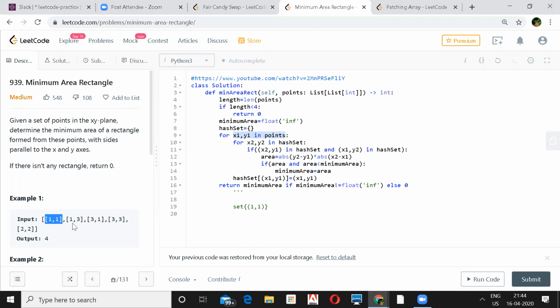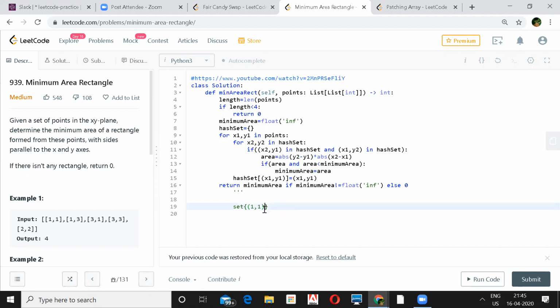So 2 into 0 is 0. And even then you will not enter here because x2, y1 does not exist here. There are only 2 points, you cannot make a rectangle. The if condition will terminate immediately. So you add the 1, 3.